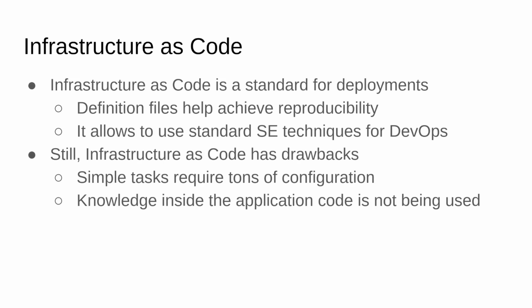Secondly, infrastructure as code makes it possible to use standard software engineering techniques with infrastructure. You can save definitions in a version control system, create branches for experimental versions of the infrastructure, and so on. At the same time, infrastructure as code has its own drawbacks. With it, you have to write tons of configuration files for very simple tasks. And, what is worse, you have to duplicate the knowledge that is already expressed in your code in infrastructure definitions.